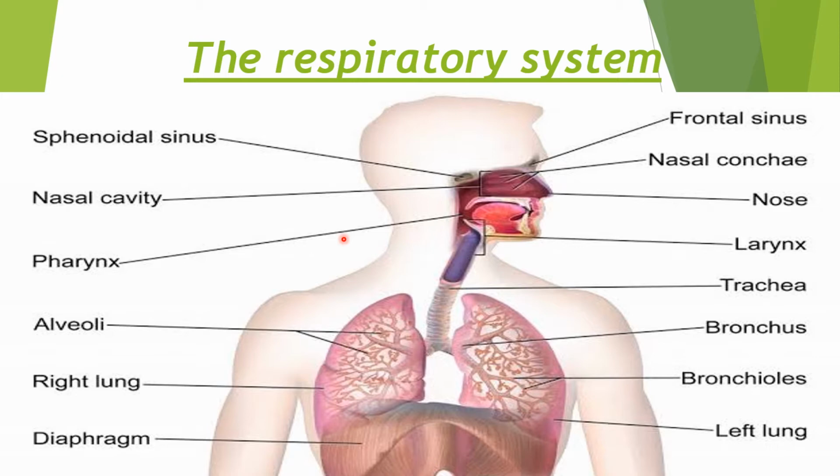This figure will give you a better picture to describe the path the air takes once it enters into the nostrils. So the air passes through the nostrils into the nasal chamber, then to the pharynx. The pharynx serves as a common passage for food and for air. Then it goes to the larynx. The larynx, situated at the top of the trachea, is the voice box. It is the organ of sound production. So air passes through the larynx, then it enters into the trachea.